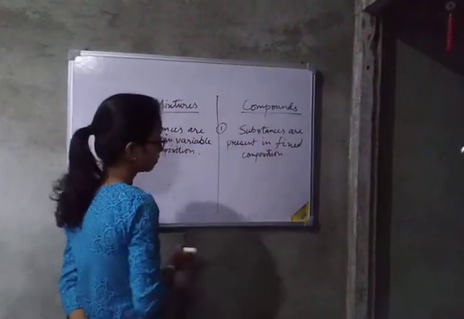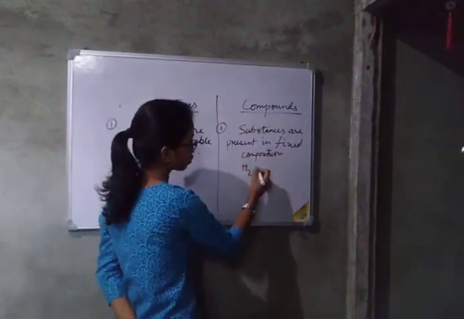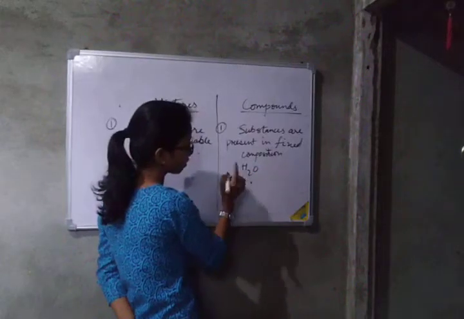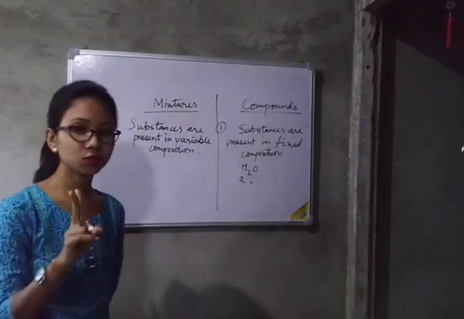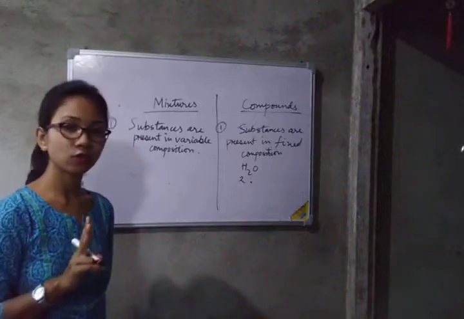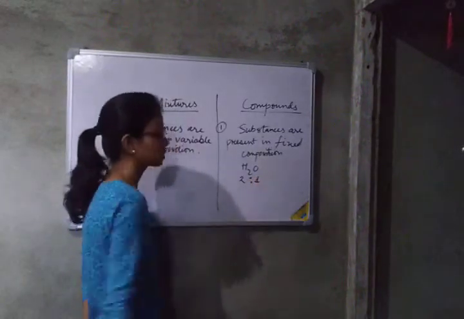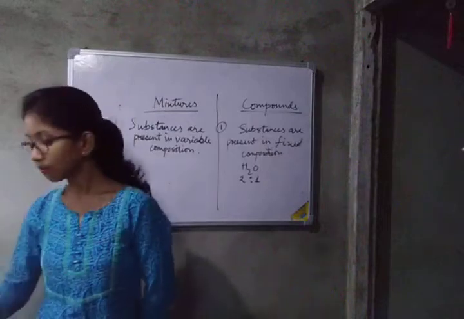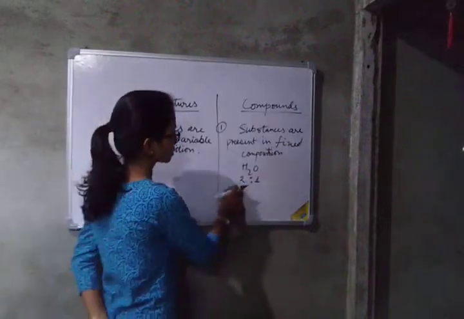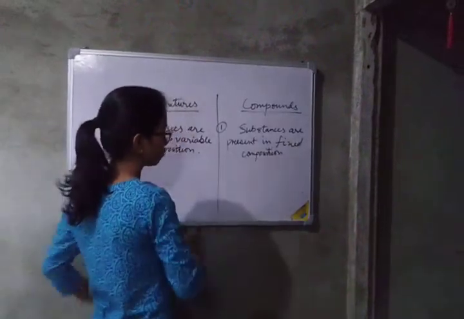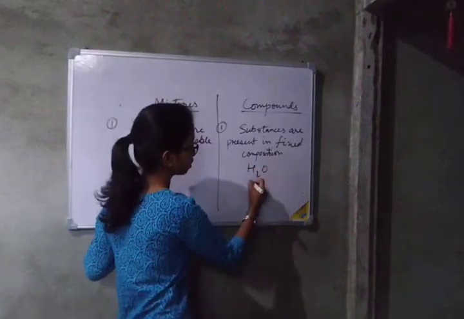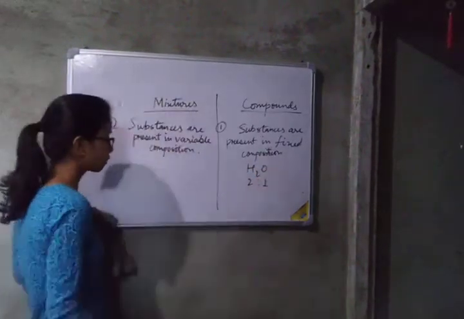For the water molecule H2O, the number of hydrogen atoms is 2 and oxygen is 1. Therefore hydrogen and oxygen are present in the ratio 2:1. So substances are present in a fixed ratio. You can write H2O, here 2:1.